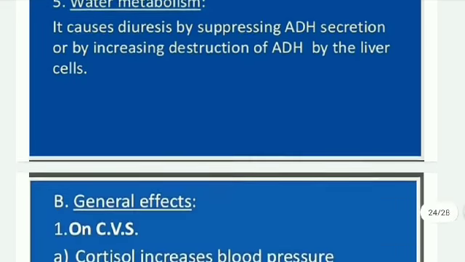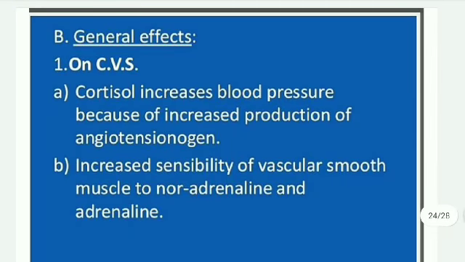General effects on the CVS, the cardiovascular system. Cortisol increases the blood pressure because of increased production of angiotensin. It increases the sensitivity of vascular smooth muscle to noradrenaline and adrenaline.